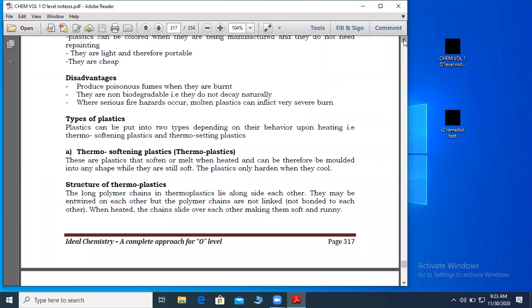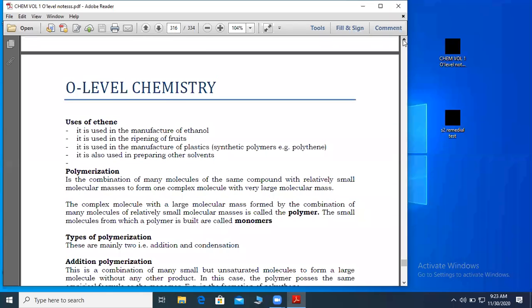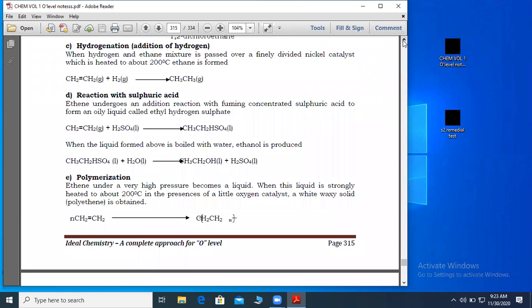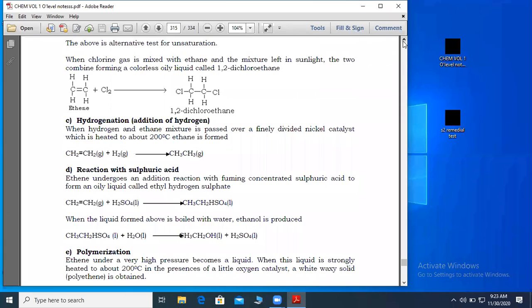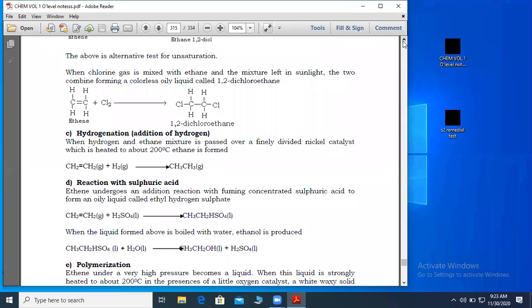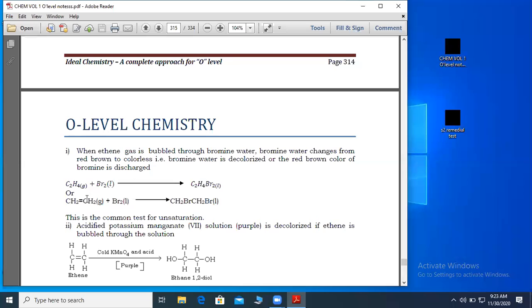So let us go back and look at it. And here it is. This is the equation that leads to the formation of 1,2-dibromoethane. And we could also ask you for the observation.